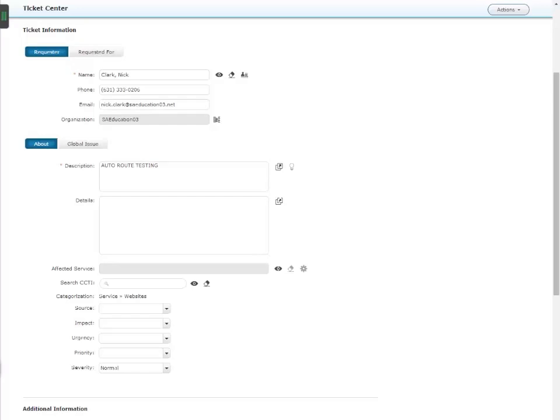We begin from the ticket center and create a blank incident ticket. We've also done some things for testing. We entered the description in capital letters, indicating it's a test ticket. This is good practice, so that someone doesn't try to work on this ticket. We'll delete this ticket later. Next, we set the categorization to class equals service and category equals websites, and save the ticket.